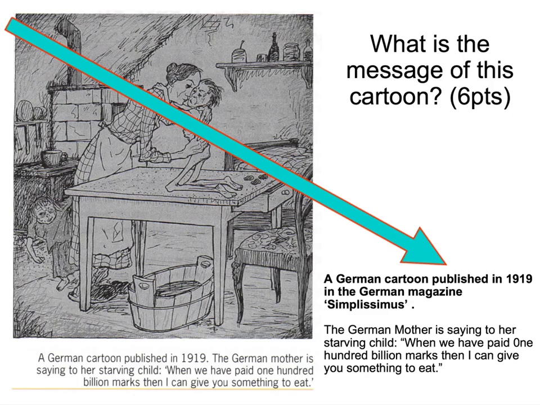So it's coming from the German point of view. And this central character here, a mother, is saying to her starving child, the German mother is saying to her starving child, when we have paid 100 billion marks, then I can give you something to eat. So in this video we're going to look at the overall message of it, and you'll have an opportunity to try and look at the symbols contained within it yourself.